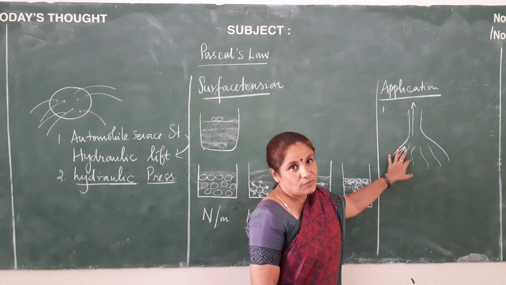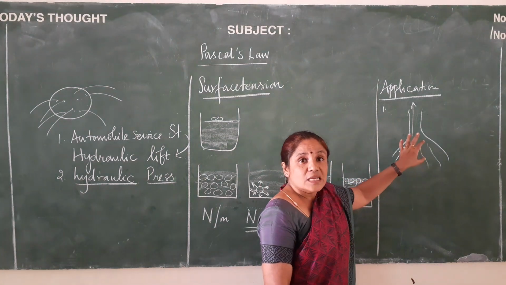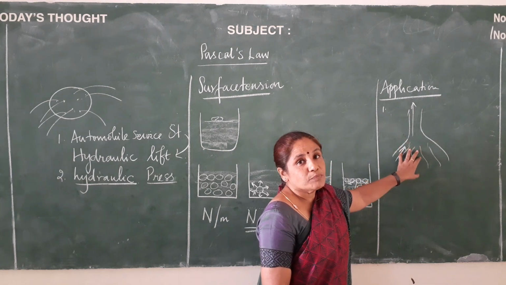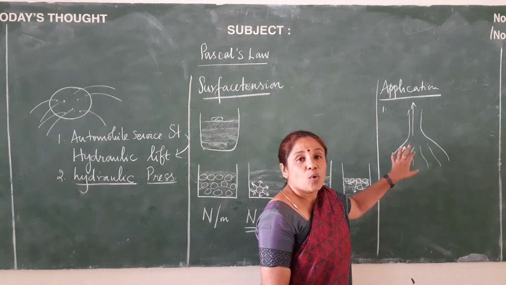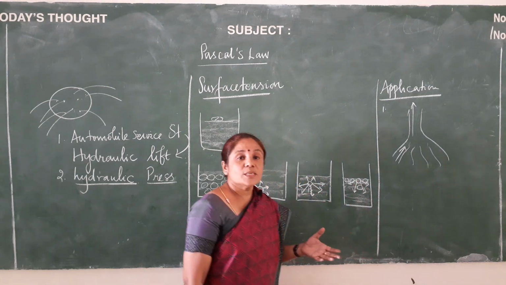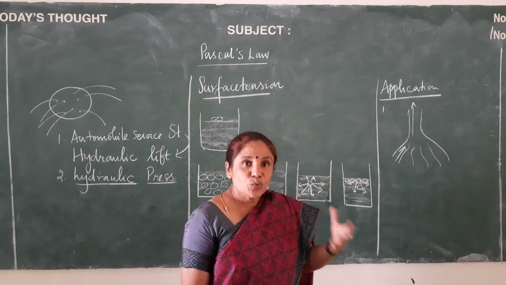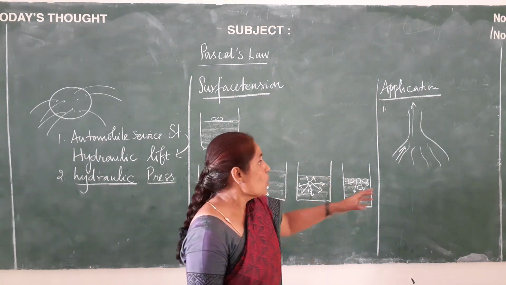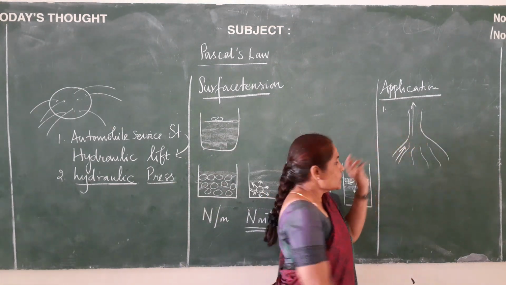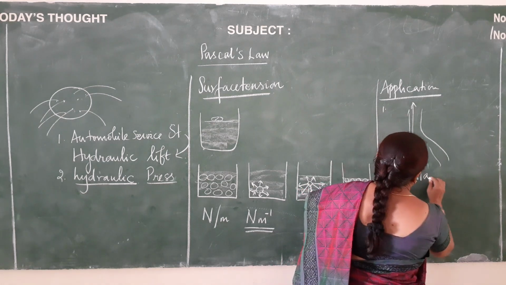We know very well that xylem tissues are present in the plant. These xylem tissues make up the xylem vessels. What are these xylem vessels? How do they look? These xylem vessels look like tubules, and through these tubes water is conducted. What is the action involved here? It is capillary action.